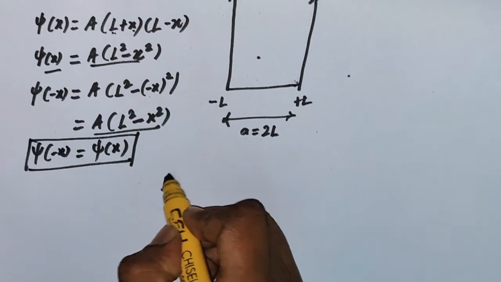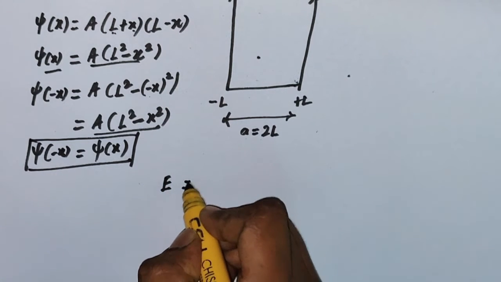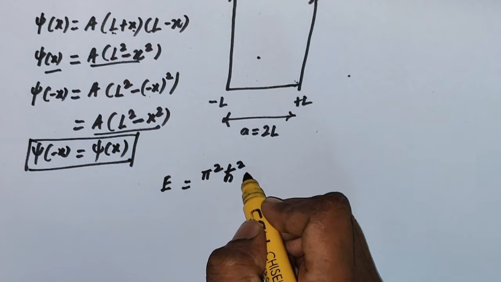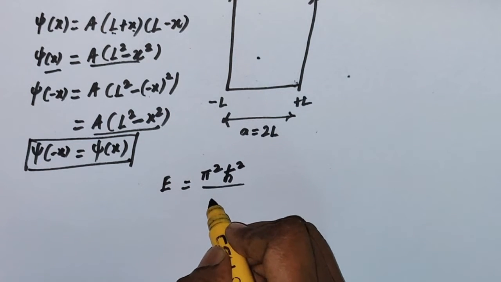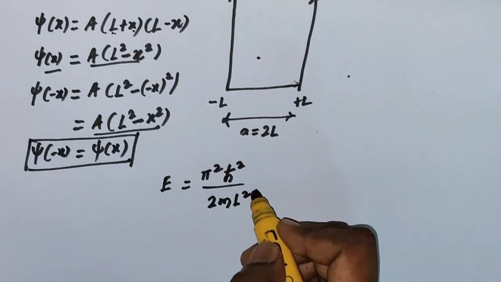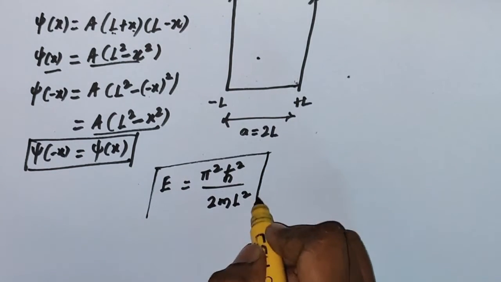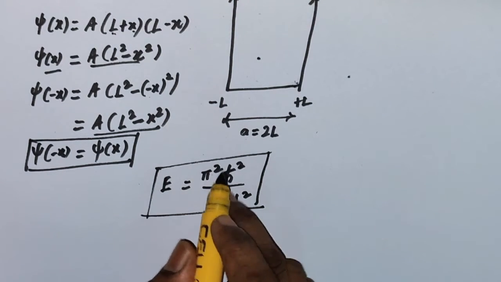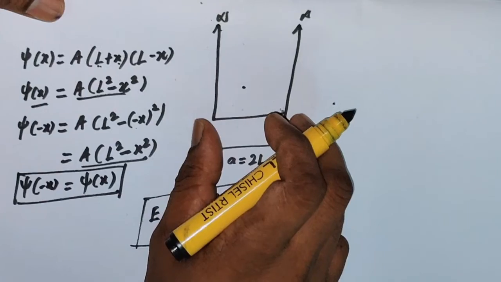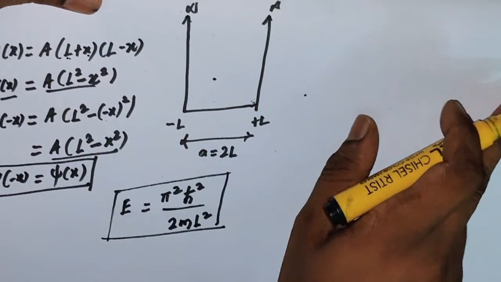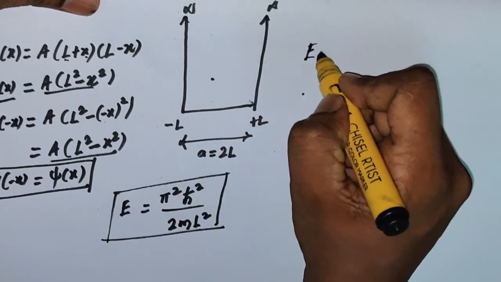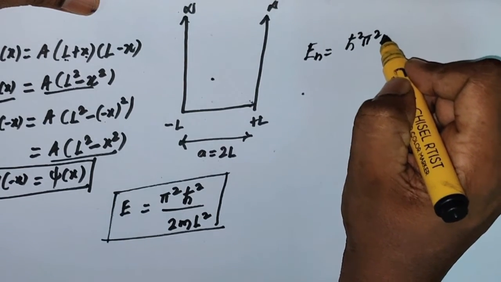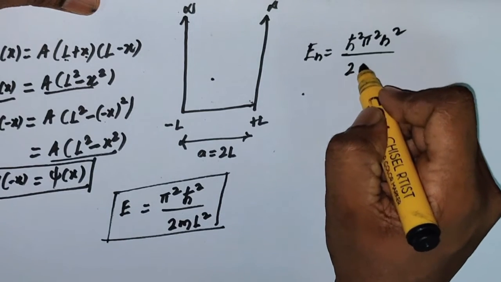The particle will have the energy E equal to pi square h cut square divided by 2m L square. What is the probability of finding the particle with this energy? For that purpose, we need to write the energy of this infinite potential well. We already know this potential well energy. In general, the energy En equals h cut square pi square n square divided by 2m.